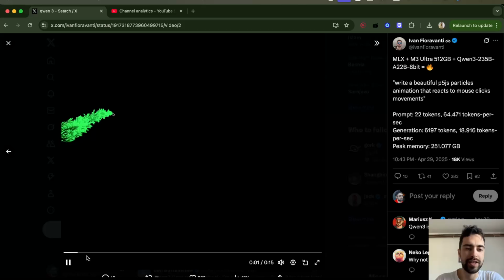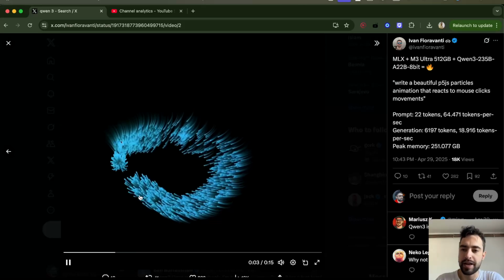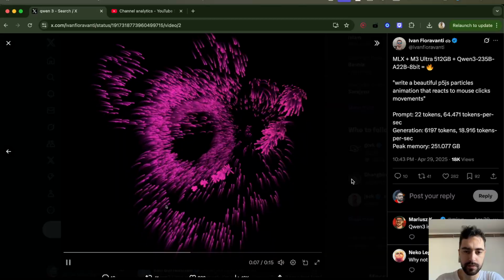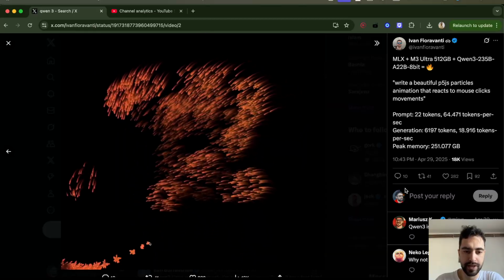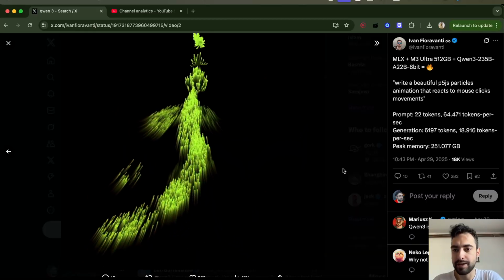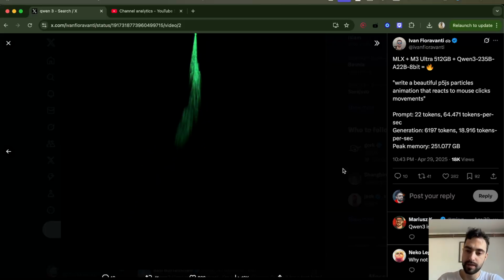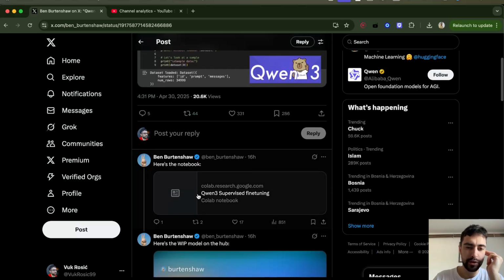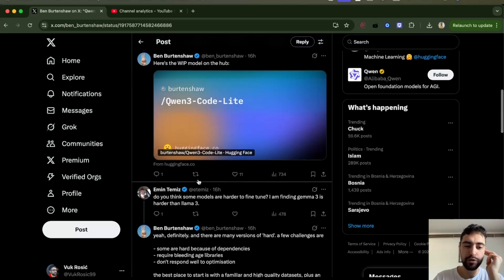This guy coded this animation. I think it's in JavaScript, and it's going to follow the mouse. As you can see, it's following his mouse and animating it. I think, was it done in one shot or a bit of fixing? I'm not sure. And then this person created the Qwen fine-tuning notebook. And this is the Jupyter notebook, so you can use it to fine-tune it.